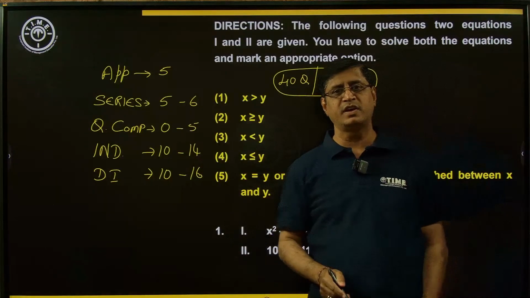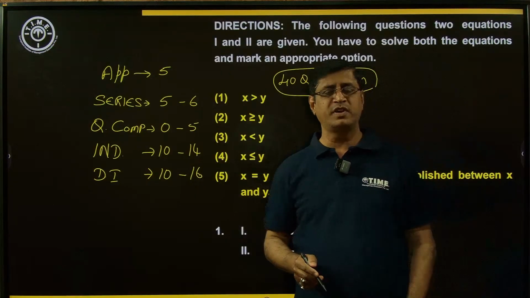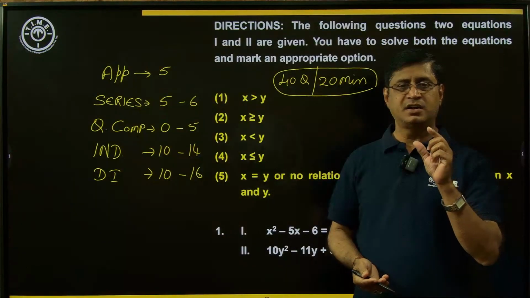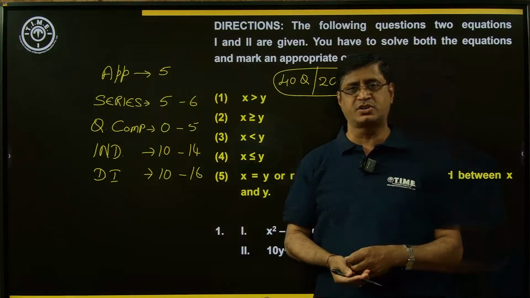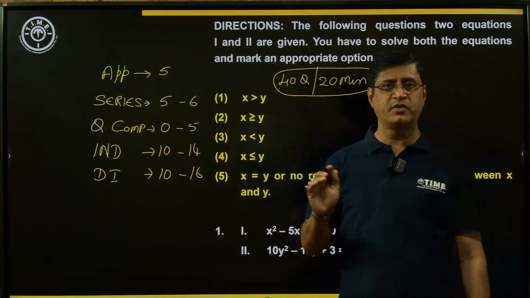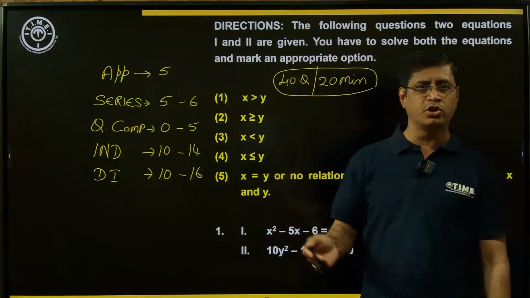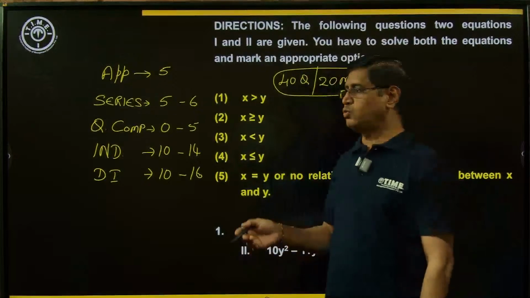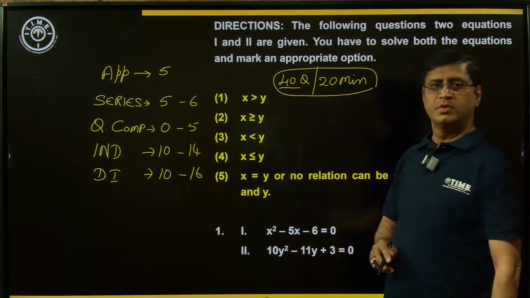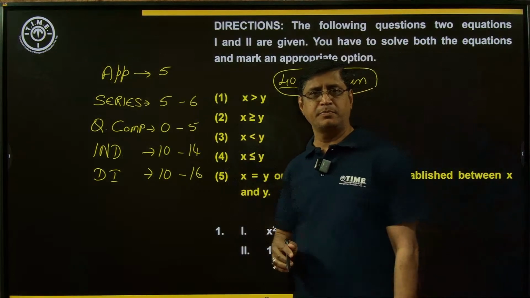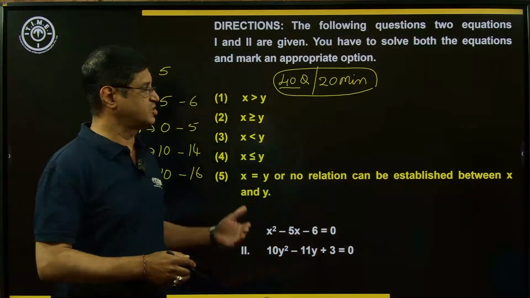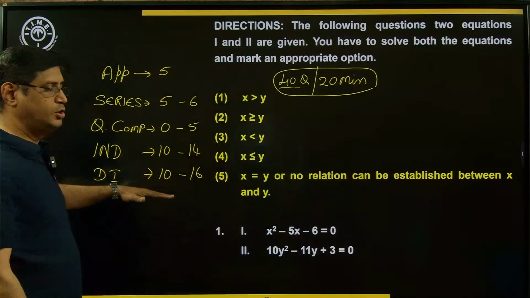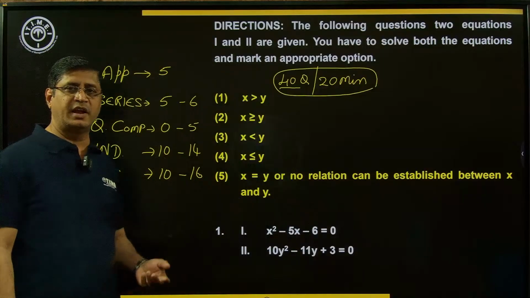But in the latest notification, you will find a time slot for each section, separately for each test area. Reasoning is 25 minutes and quant is 20 minutes, total 45 minutes. So you need to answer 40 questions in 20 minutes. This is the breakup as well as the order of priority: start with approximation, then series, quadratic comparison, individual questions, and data interpretation.